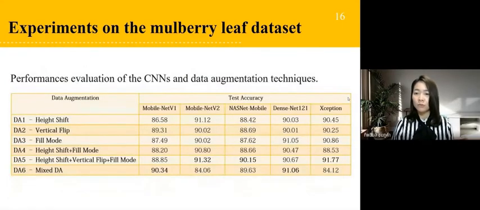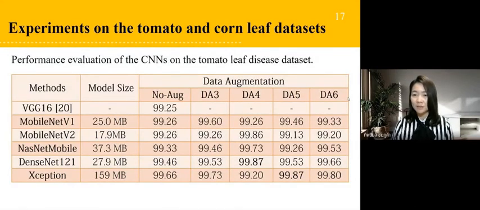In this table, we show the experimental results with data augmentation techniques and CNN models on the mobile leaf dataset. We compare 6 data augmentation techniques. The experiment showed that the best performance is the Xception model when training with 3 data augmentation techniques, with an accuracy of 91.77%. We divide 90% of the data as a training set and 10% as a test set. The test accuracy is shown in this table.